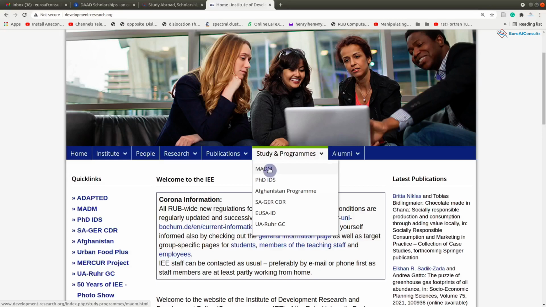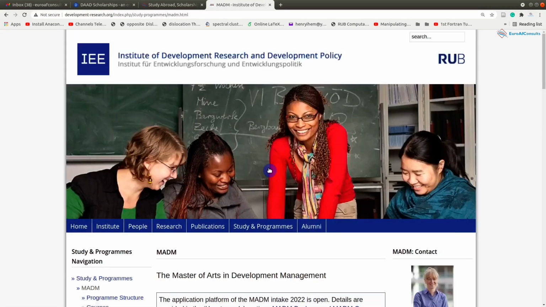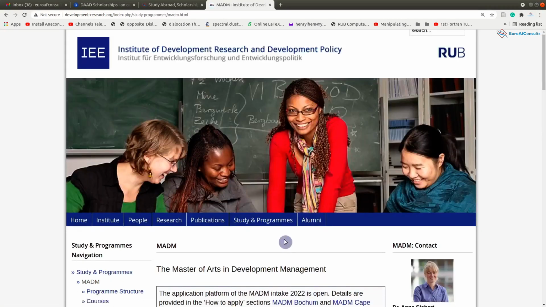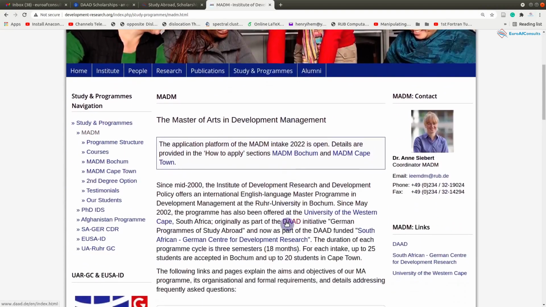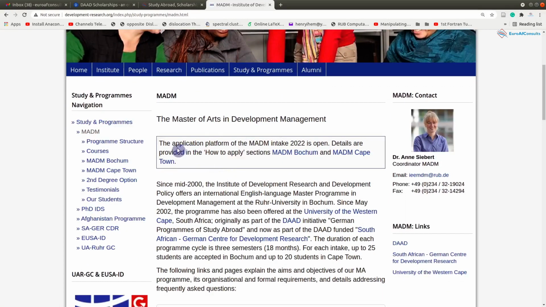We click this, and it brings us here. The application platform for the Master of Arts in Development Management intake of 2022 is open. So we see the application is open now, and details are provided in the how to apply section.